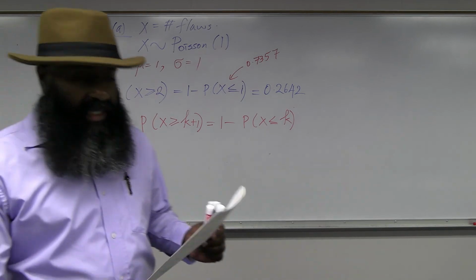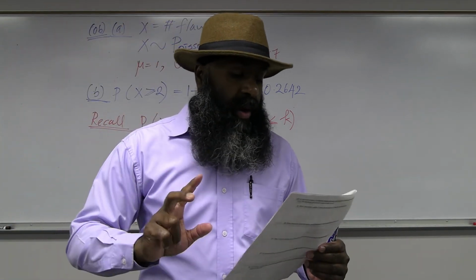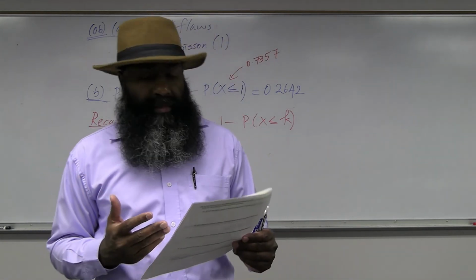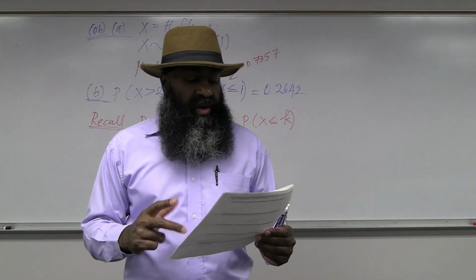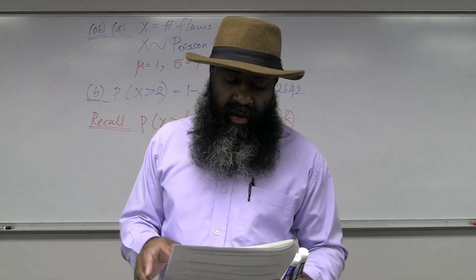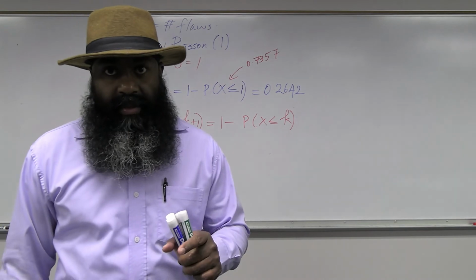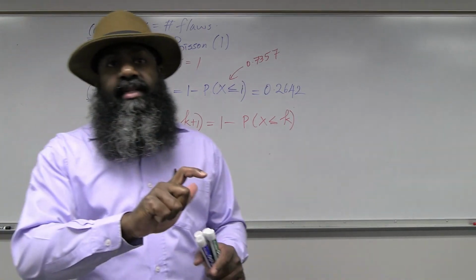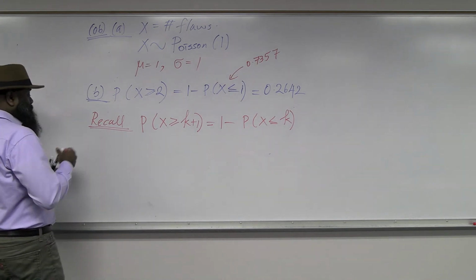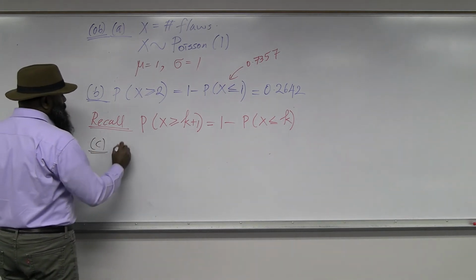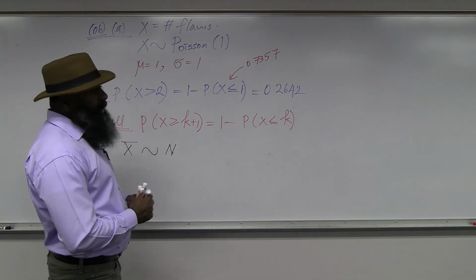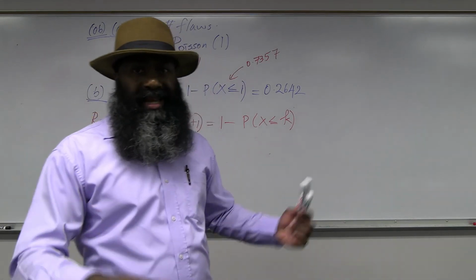Let's move on to part C of that question. Choose 3 fiber optic cables at random and calculate the sample mean x bar. What should be the distribution of the average number of flows x bar? Okay. The sample size is 3. Now, to answer that question, I'm going to use the central limit theorem. X bar, according to the central limit theorem, should follow a normal distribution, no matter what your distribution for the original random variable x is.